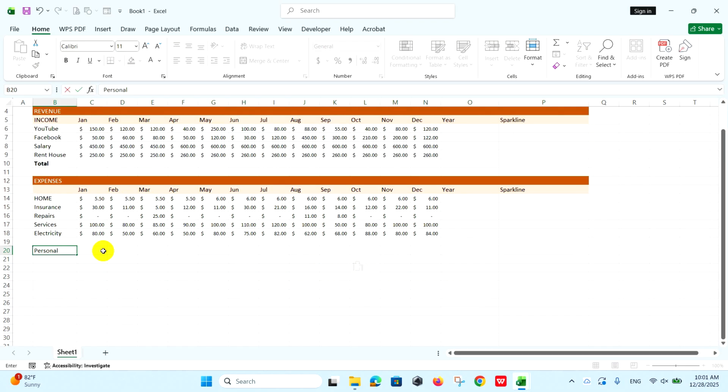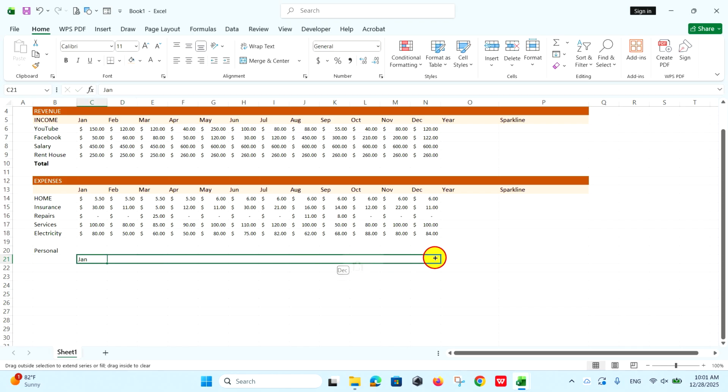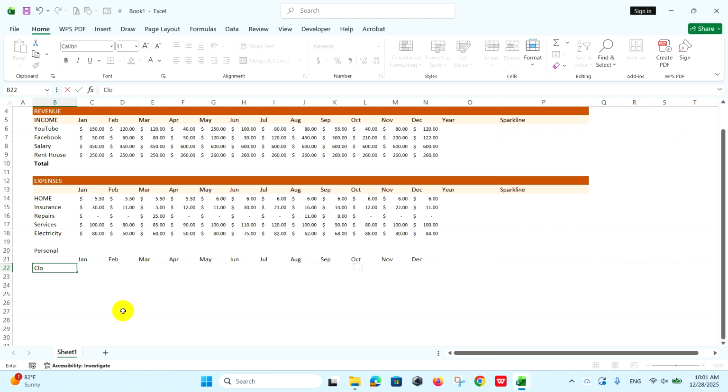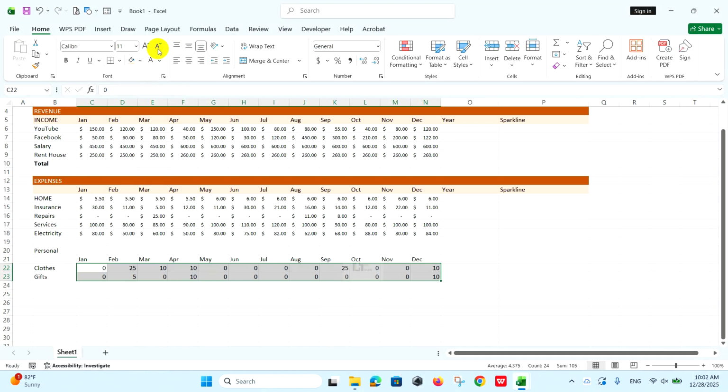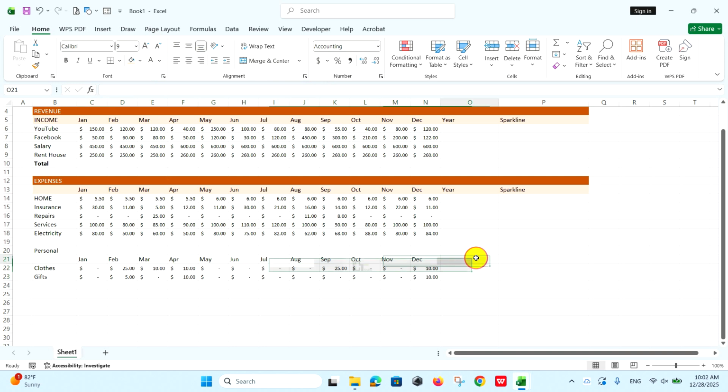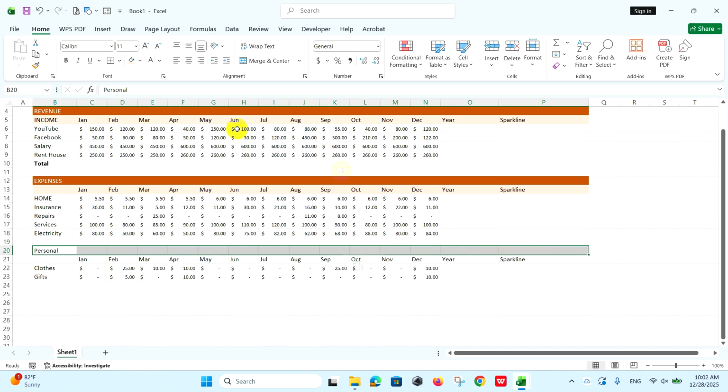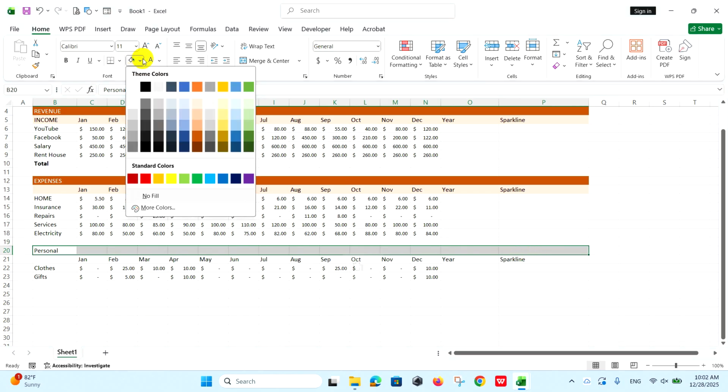After, list the second expense. First, add the title. Next, add the 12 months. And list the expense types on the cells. Enter the expense amounts. And show the same with year and sparkline. Next, fill color and add the total below the listed expenses.